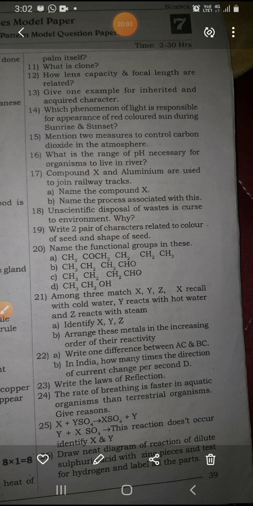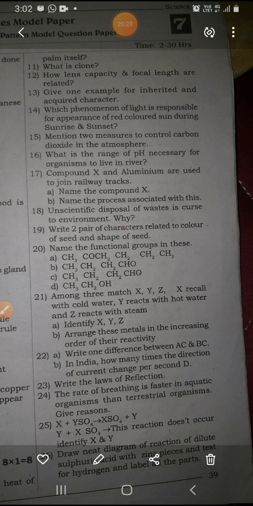Okay, this is called inherited. It comes by birth, genetically. That is called inherited. There are so many examples in that. I have just given you two examples. Acquired is swimming, and inherited is hair types. I have given two simple examples; you can write some other ones also, right? So next, give an example for the inherited and acquired character.